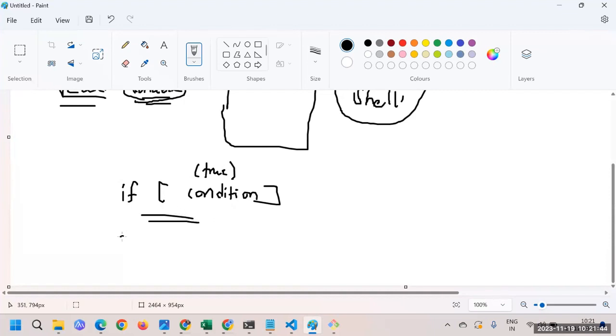Else means when this condition is false, when this condition is not getting satisfied, in that case, do this. This is how we do the decision making.